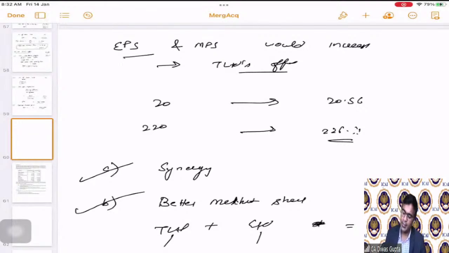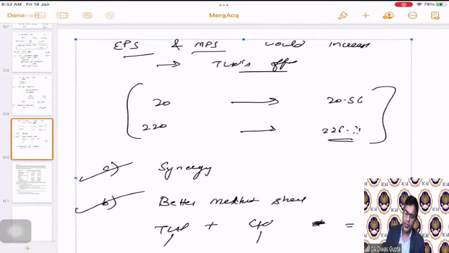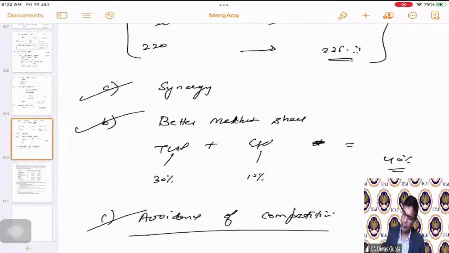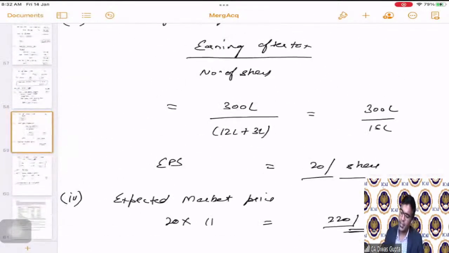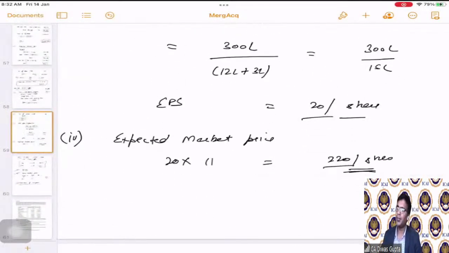And of course, the EPS and MPS is actually increasing as per T Limited's offer. So these are some of the advantages that we have seen from the given facts, and we have related them to the facts given in the question.